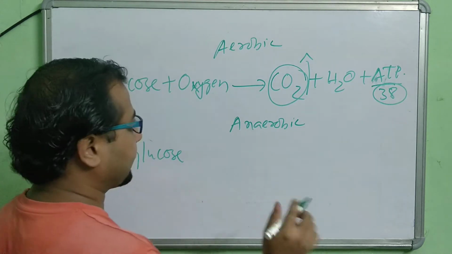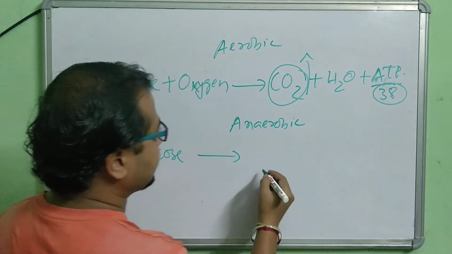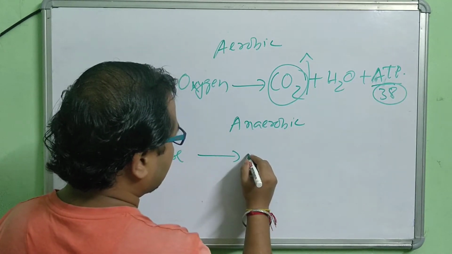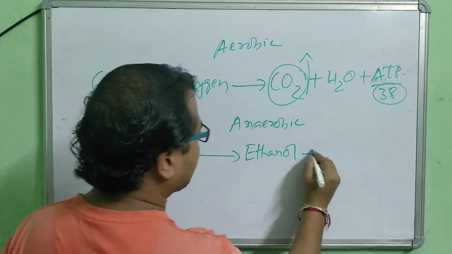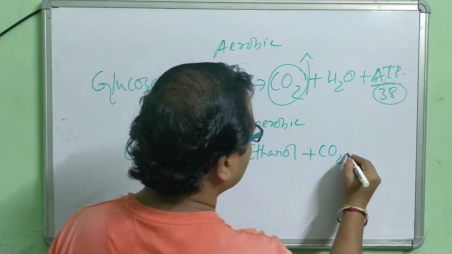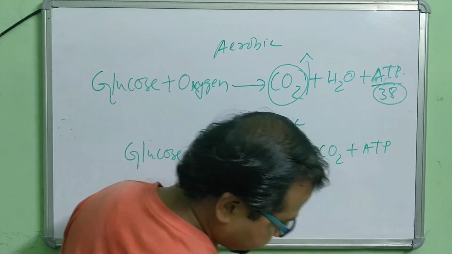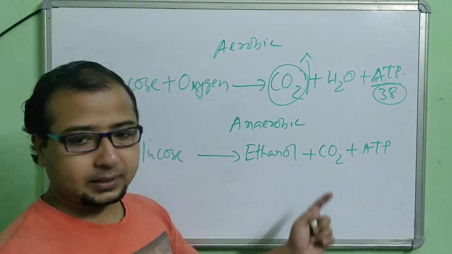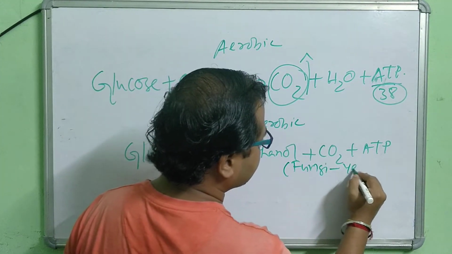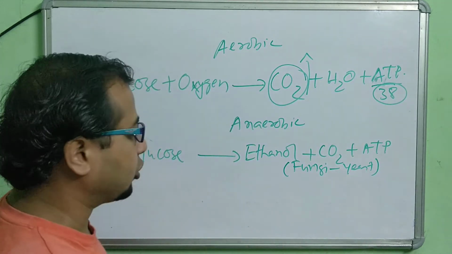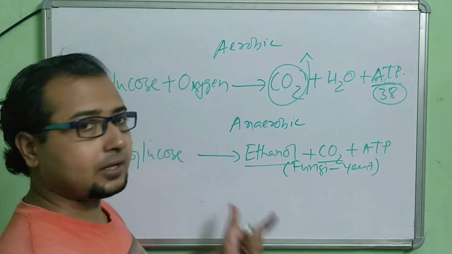Glucose is broken down further, and it produces ethanol, CO2 and ATP. This is the product in case of fungi like yeast. They produce ethanol and carbon dioxide as a result of anaerobic respiration.